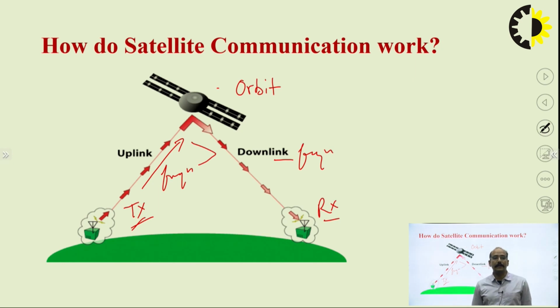Why is this happening? Because there are certain reasons. That's why in satellite communication we take the uplink frequency greater than the downlink frequency, and those reasons are, basically, first one is power supply, second one is attenuation.